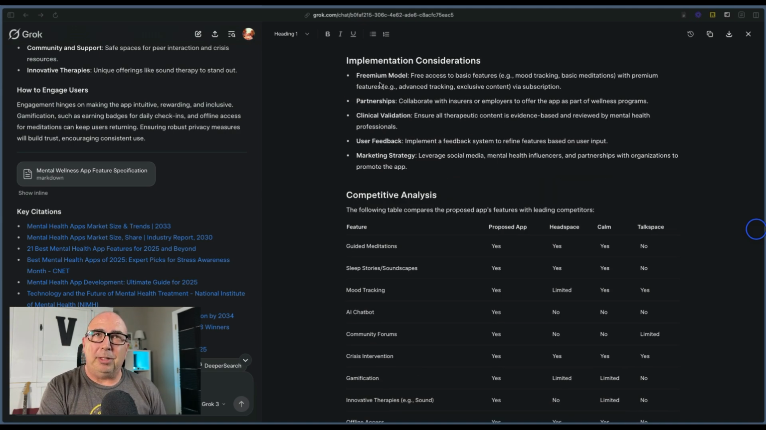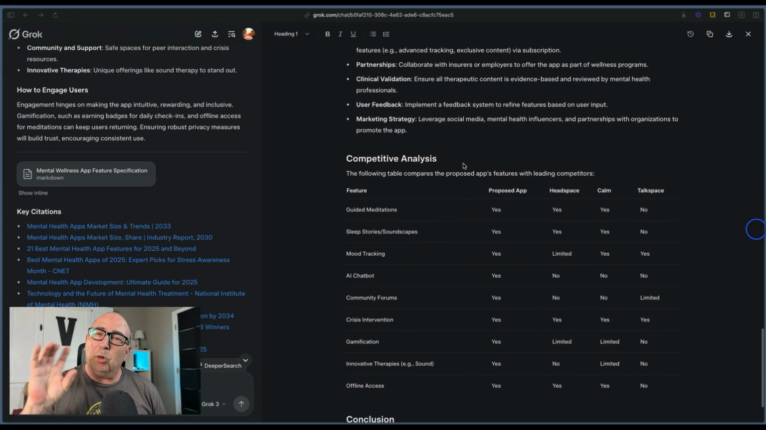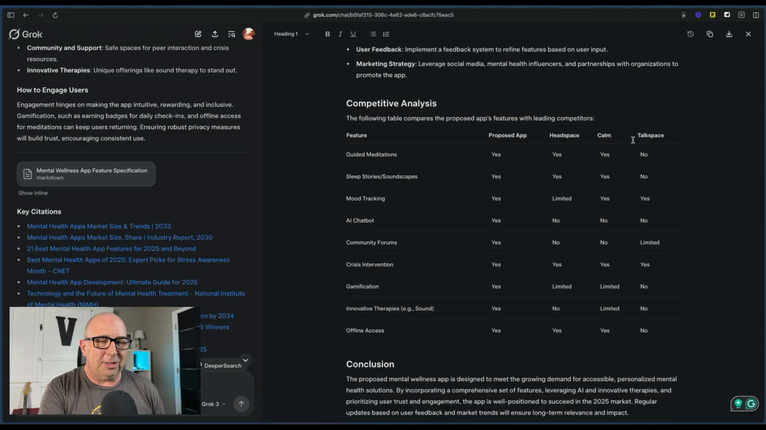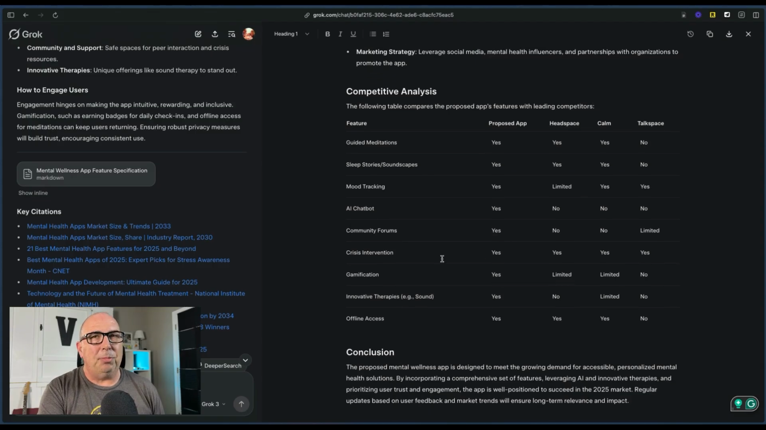It even gives us back implementation considerations as far as whether we do freemium, partnerships, clinical validation, user feedback, marketing strategy, all that stuff. We'll build that out in more detail later on after we build the app and we go to market with it. But it's nice that it provided it to us now. And it also gave us a competitive analysis so we could see our app here. This is our proposed app, what it's going to do. Of course, it's going to be all yeses. And then what some of the competitors in the market space currently do and what they can't do that we're saying we're going to do. Again, not going to build every one of these features on day one, but it gives us a roadmap. And that's the important piece, a roadmap of what we can do in the future.